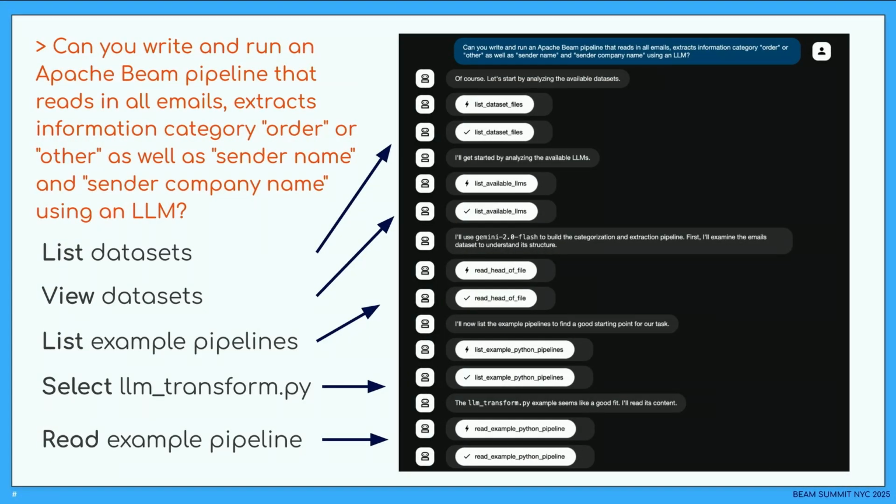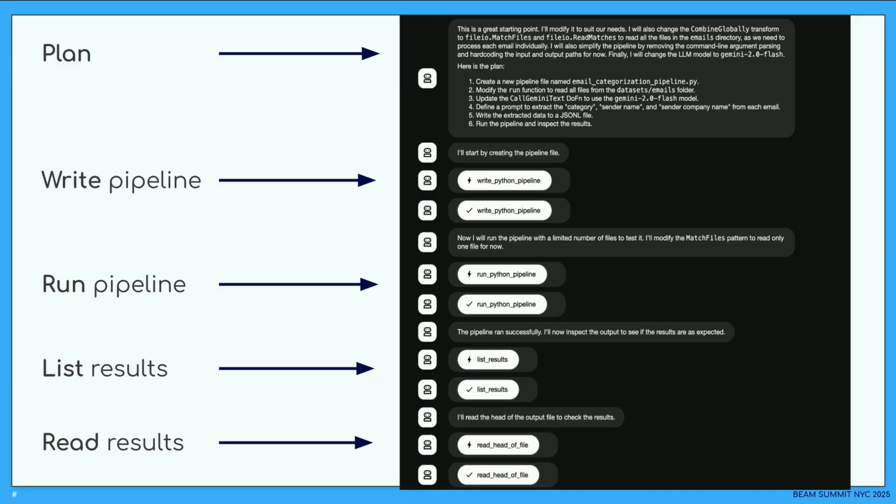We list example pipelines. We say, there's one that is interesting because I need to do something with LLMs, and there's one that is called LLM transform that is already predefined. That's probably useful. We read the example pipeline. We do some planning where we say, okay, create a pipeline, modify something, use call Gemini text or a variant thereof, define a prompt for this, write to extract the data, and then also run the pipeline.